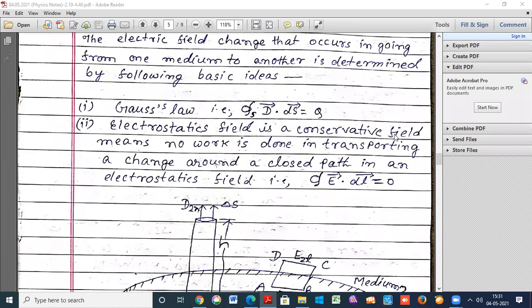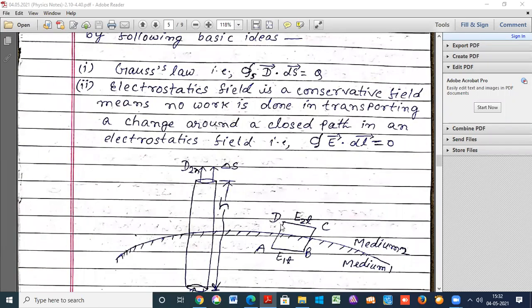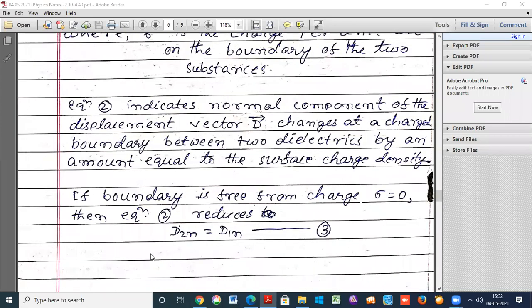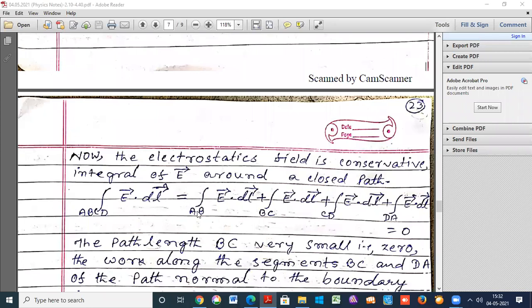According to this, the integral of E into dl around the closed rectangular path ABCD is equal to the line integral over AB of E into dl, plus BC, plus CD, plus AD. So the path length of this BC